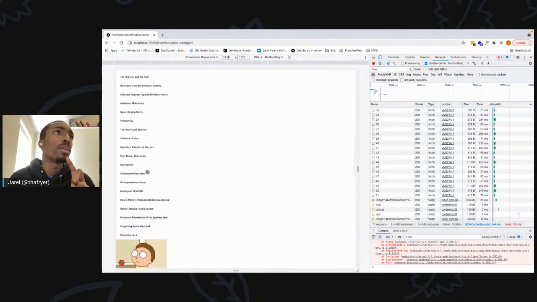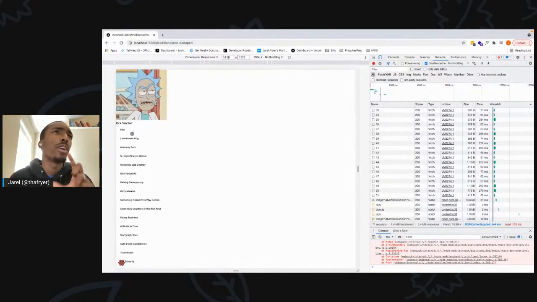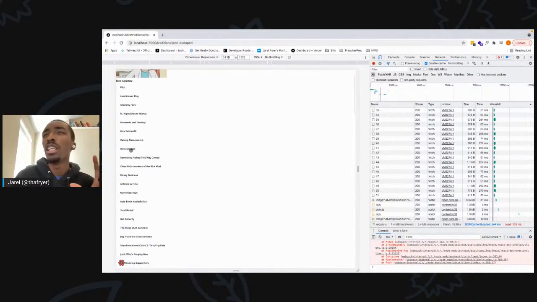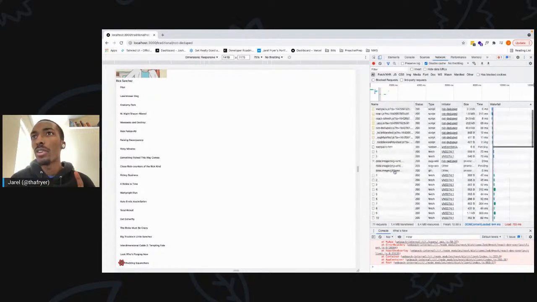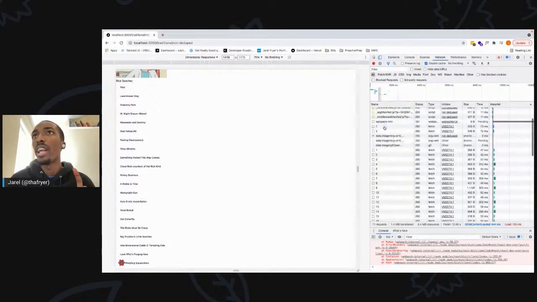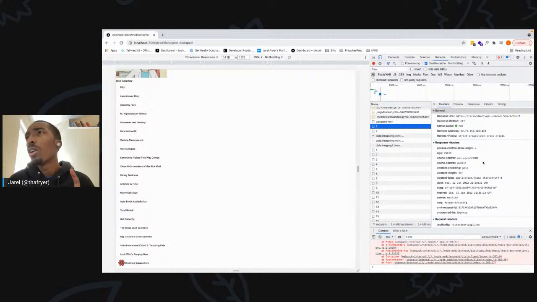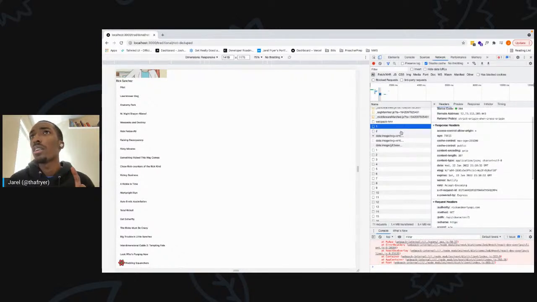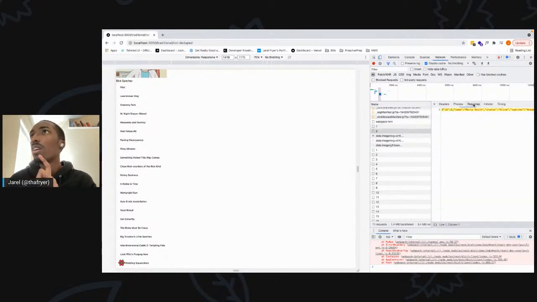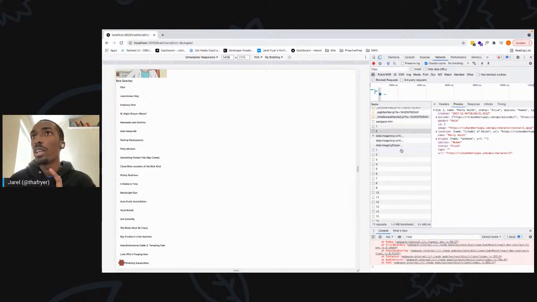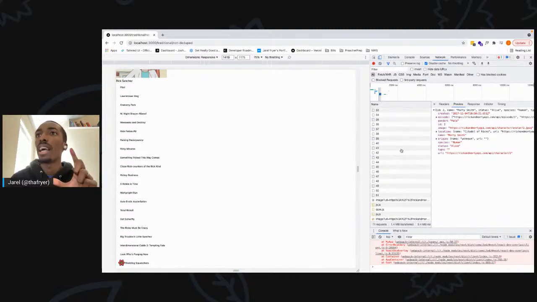I have Morty Smith and I have Rick Sanchez up here. And you see there's 51 episodes showing for each of them, right? But you're looking here and you're seeing there's one API call here, and this gets Rick. There's a second API call, and this gets Morty. And then you see all 51 API calls for that episode.